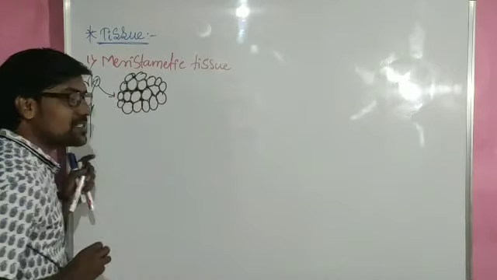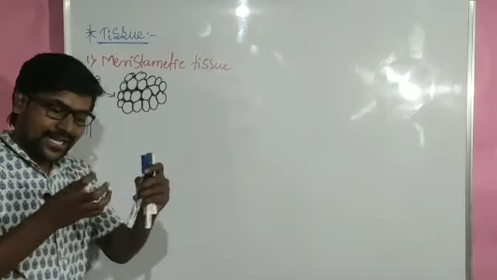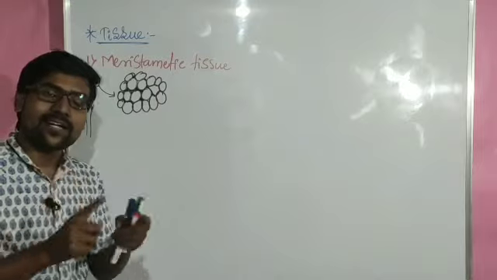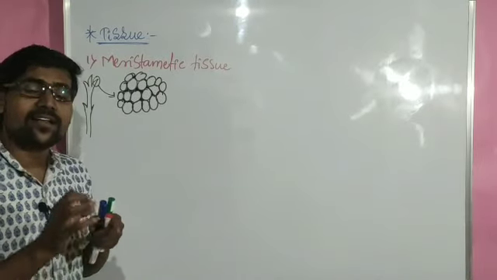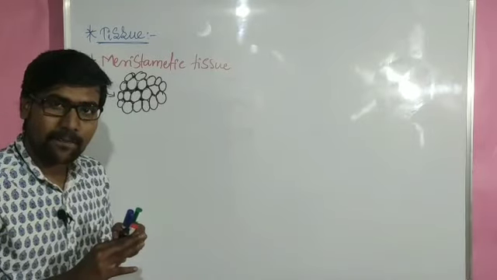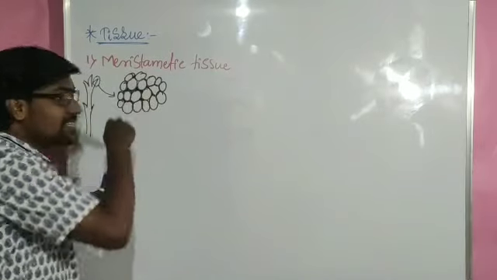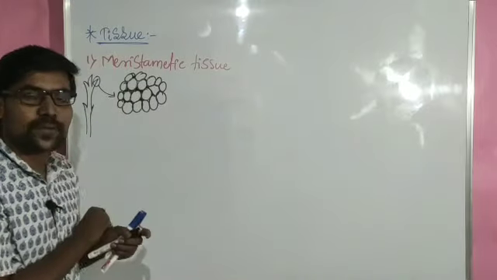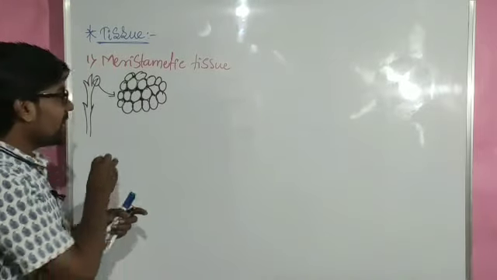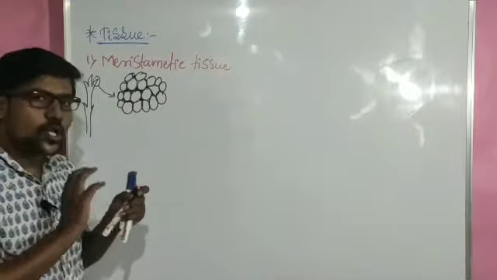Usually in between the cells there is no gap. In between the cells means intercellular, and inside the cell means intracellular. So here intercellular space is usually absent.